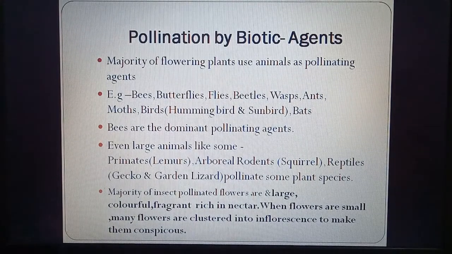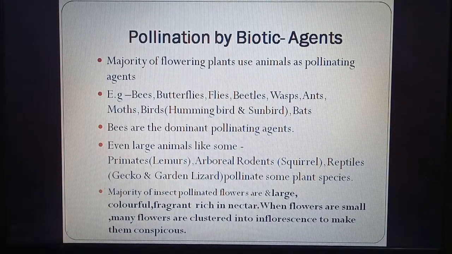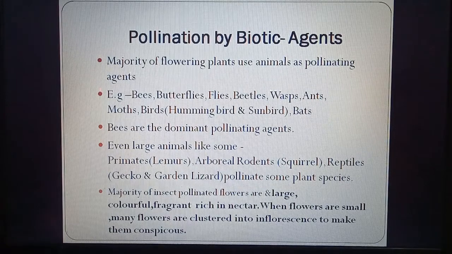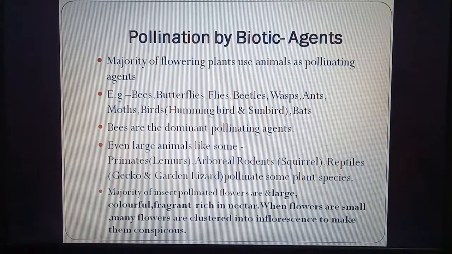A majority of flowering plants use animals as pollinating agents. So mostly the flowering plants use animals for pollination. Examples are bees, butterflies, flies, beetles, wasps, ants, moths, birds. These include small birds like hummingbird and sunbird, bats. Among these pollinating agents, bees are the dominant pollinating agents. So mostly pollination is by bees.